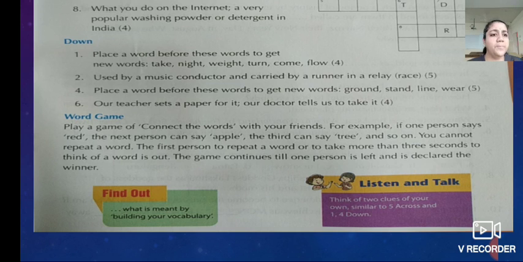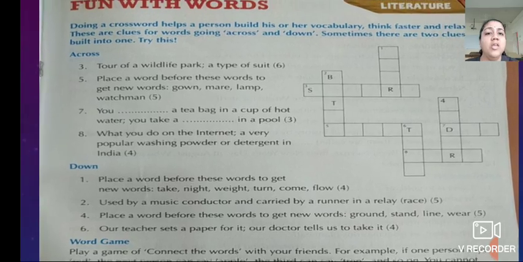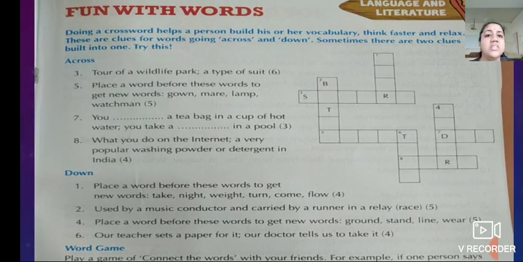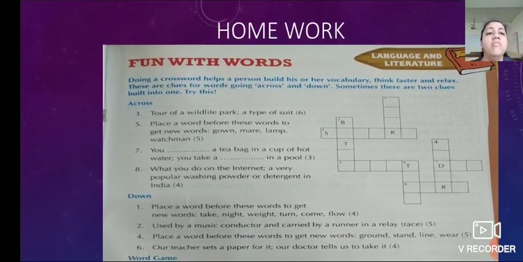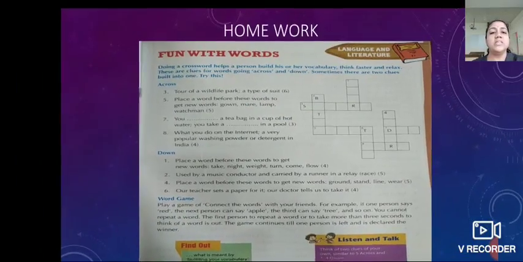And listen and talk. Think of 2 clues of your own similar to 5 across and 4 down. So here in the puzzle, you have to think of new words which are similar to the 5th across and 4th down, and write down the word. Isn't it interesting? Very good. So this page number 36 is homework for you. With this, try to play this game also.